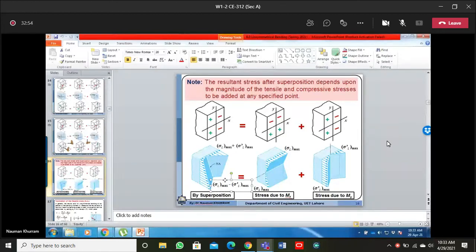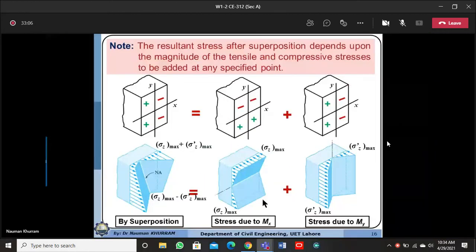And here, this is the stress component at this corner. Similarly, if you add up these stresses acting at all points, this stress component which is compressive in nature, and this stress which is positive, so the net stress will be less.